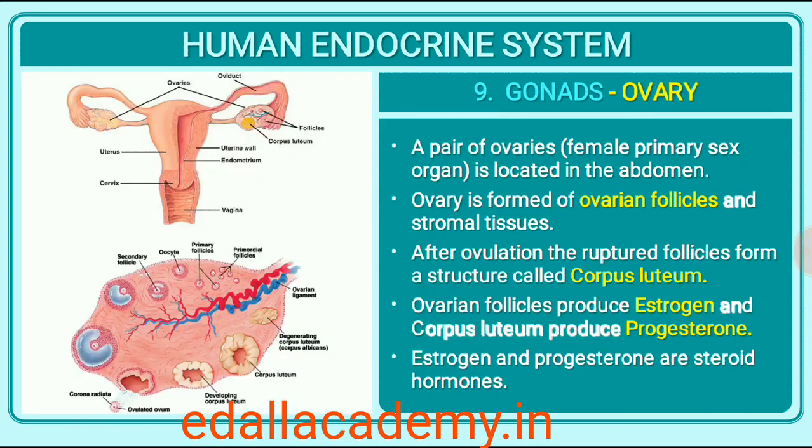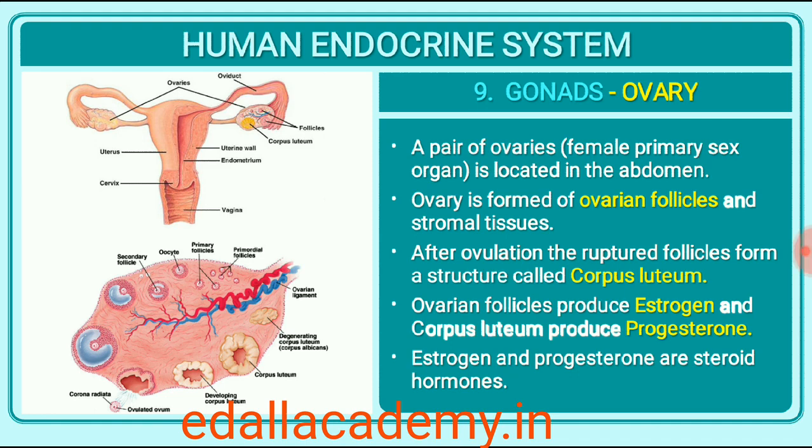22.2.10 Ovary. Females have a pair of ovaries located in the abdomen. Ovary is the primary female sex organ which produces one ovum during each menstrual cycle. In addition, ovary also produces two groups of steroid hormones called estrogen and progesterone. Ovary is composed of ovarian follicles and stromal tissues. The estrogen is synthesized and secreted mainly by the growing ovarian follicles. After ovulation, the ruptured follicle is converted to a structure called corpus luteum, which secretes mainly progesterone.